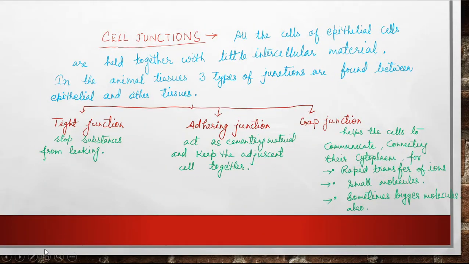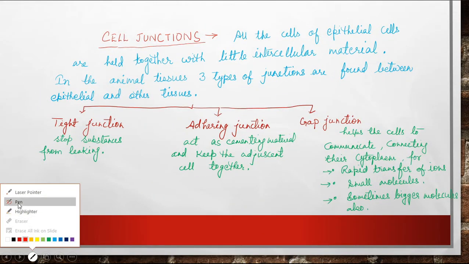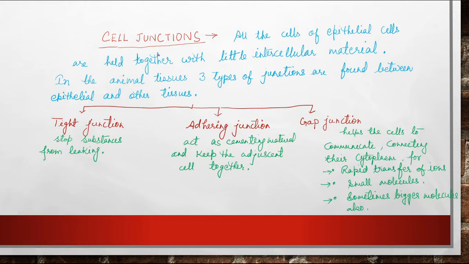Now, there are three types of cell junctions present between the epithelial tissue. All the cells of epithelial tissues are held together with little intercellular material, also known as cementing material. On that basis, there are three types of junctions: tight junction, adhering junction, and gap junction.